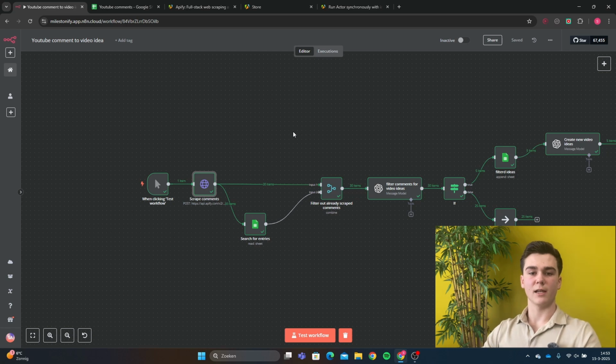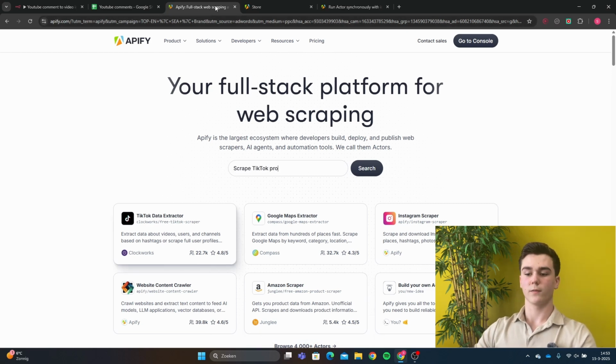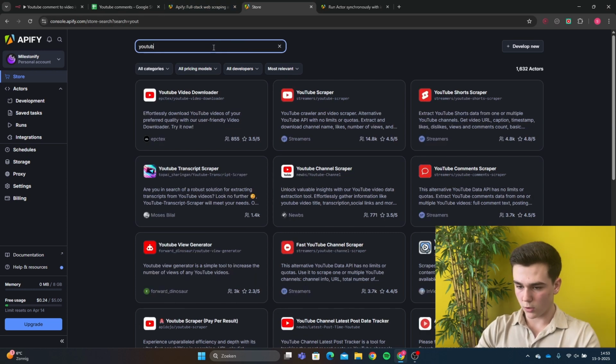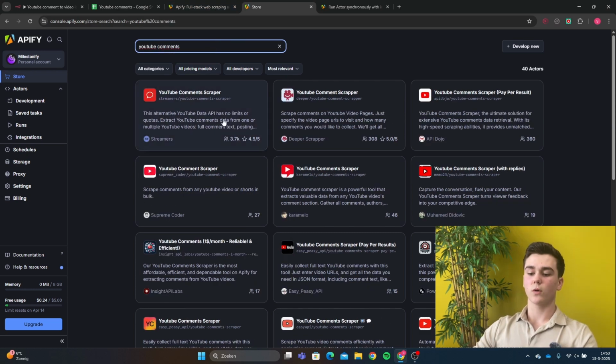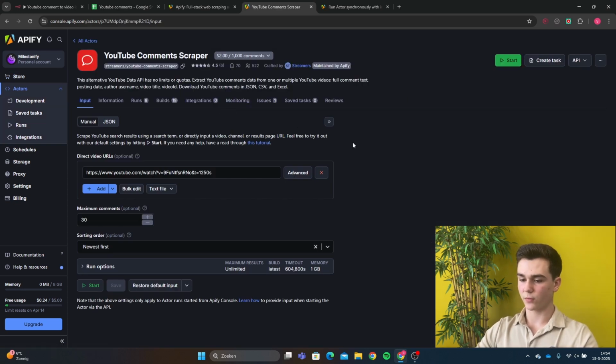Apify is basically an app that can help you to scrape any website you want. It can help you to scrape YouTube comments, Instagram Reels, LinkedIn accounts, whatever you want. For the scraper that we are going to use, we go to Apify, you have to link your console, then we go to YouTube comments, and then it's the first one from streamers. So you're going to press this one and then you can activate this scraper. The scraper costs about $2 for 1000 scraped comments, so it's pretty cheap.